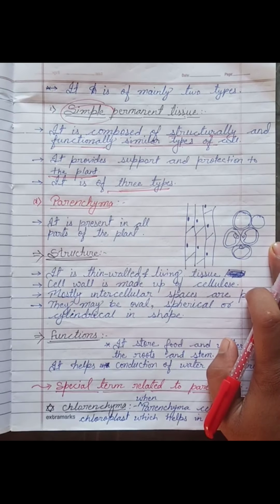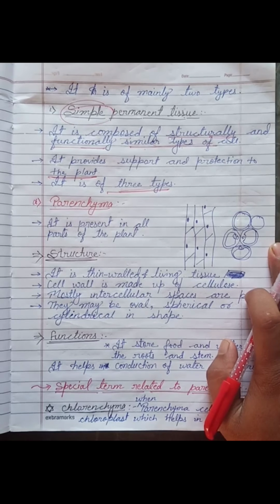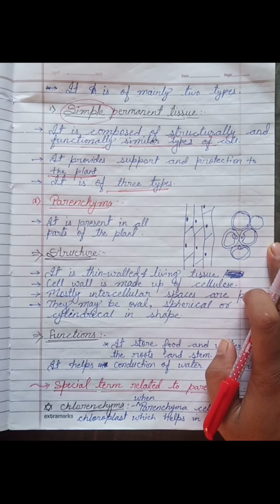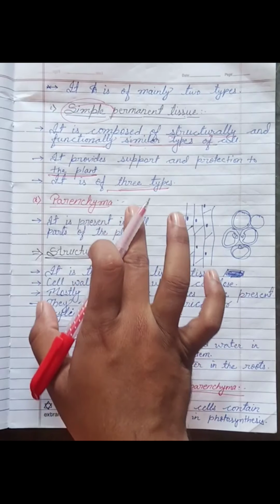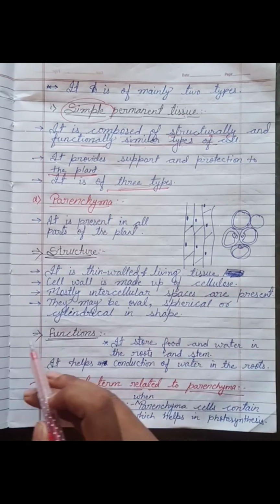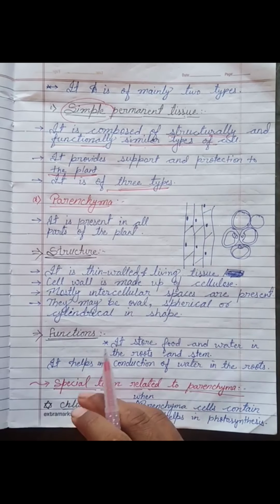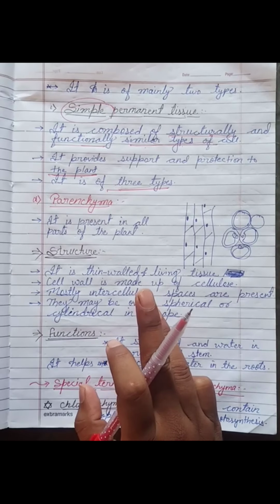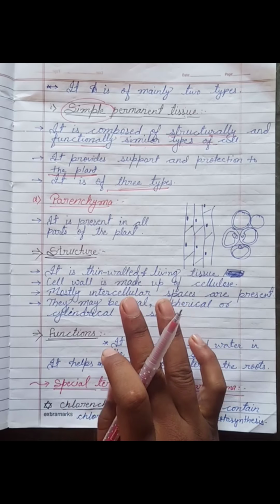Location means where it is found, structure means how it looks, and function means how it behaves. These three things are most important for each type of tissue.